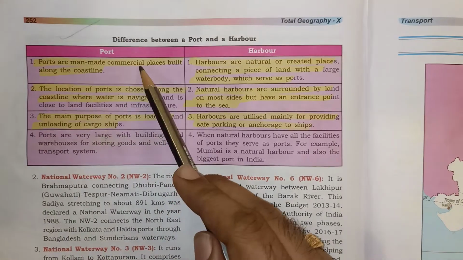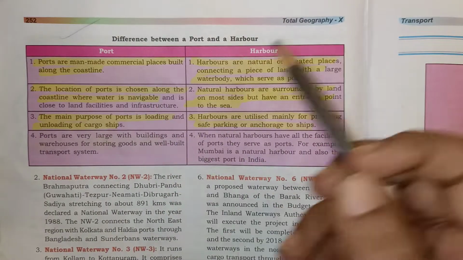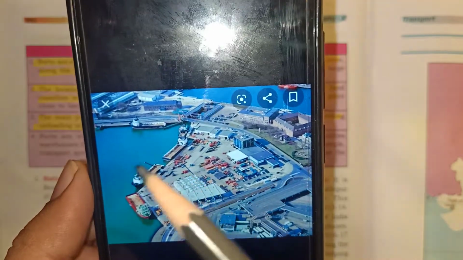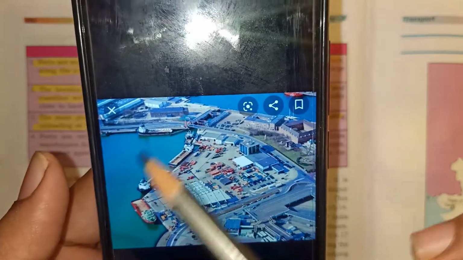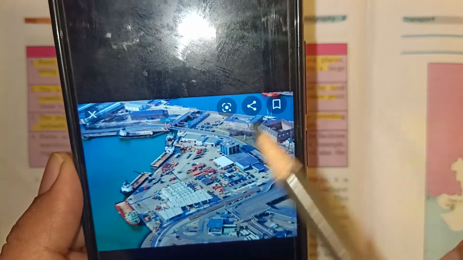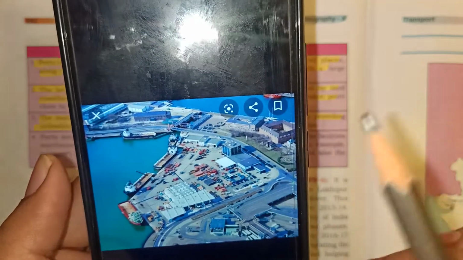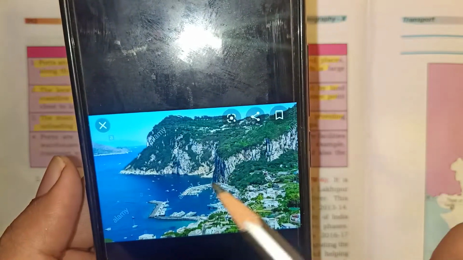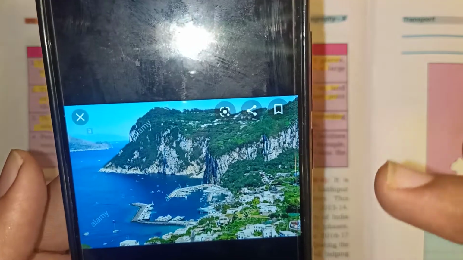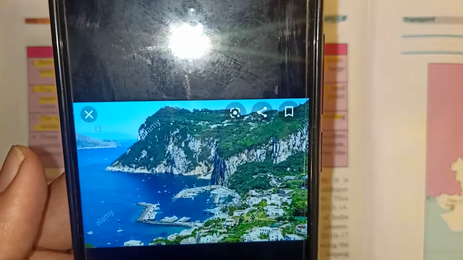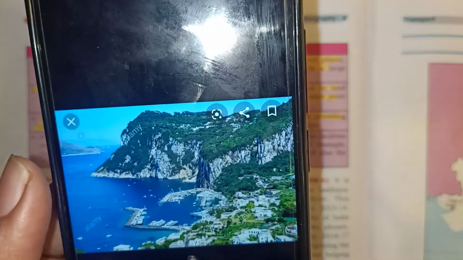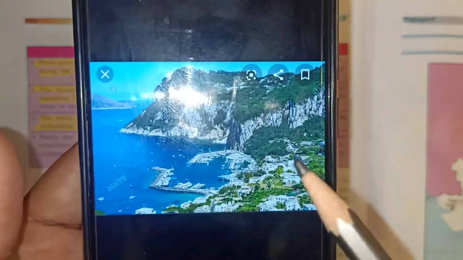Next, what is the difference between a port and a harbor? The only difference is where the ships have been parked. When it is man-made, constructed to the fullest, that is a port. But a natural one is a harbor, where there is no man-made construction and it has been provided to us naturally. There was land over here earlier and no construction has taken place.